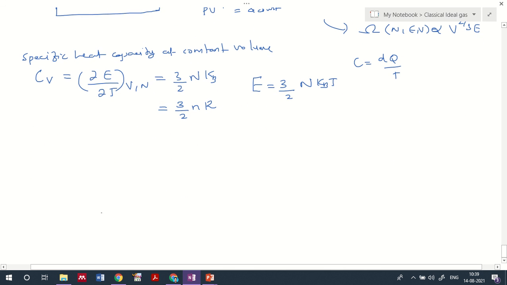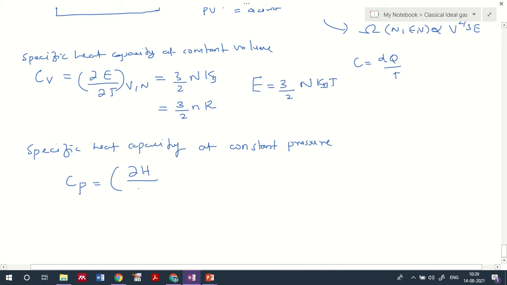And now when I represent the specific heat capacity at constant pressure, so that I have to identify Cp, right? The specific heat capacity at constant pressure. For that, what I do is that ∂H/∂T will be giving the corresponding representation, at constant number of particles and pressure.